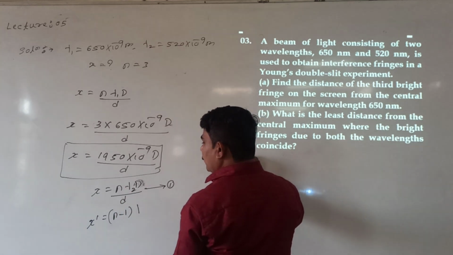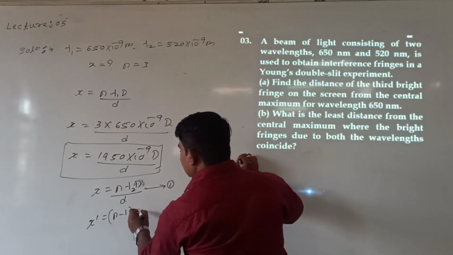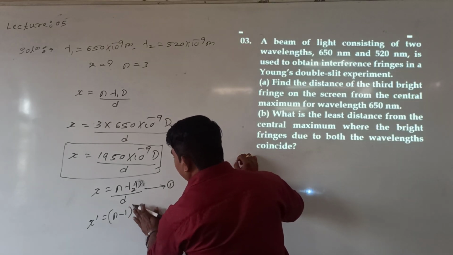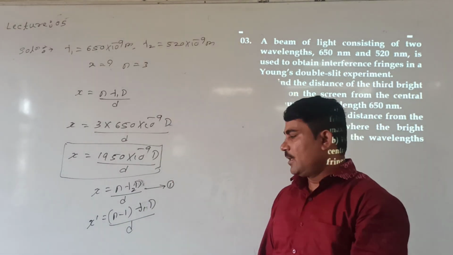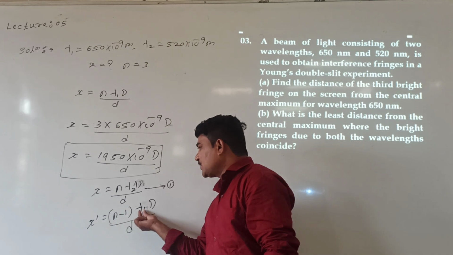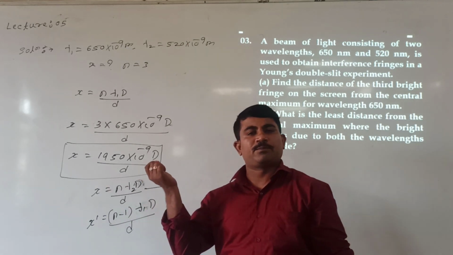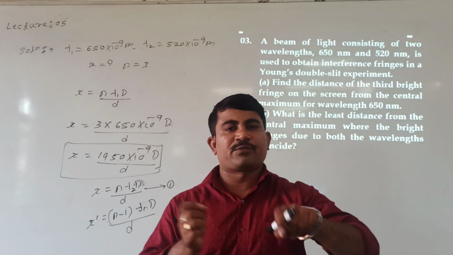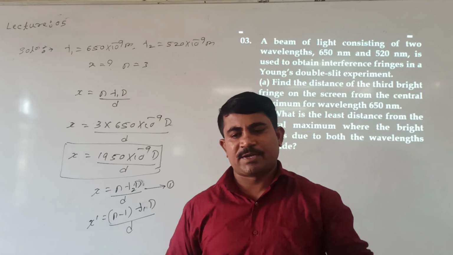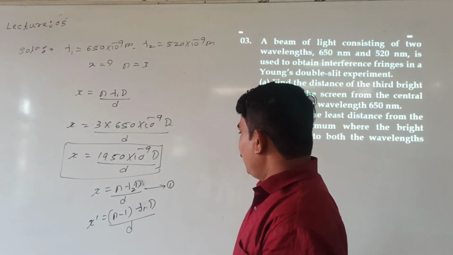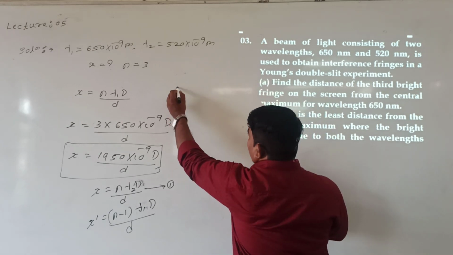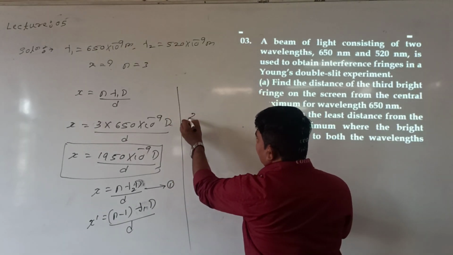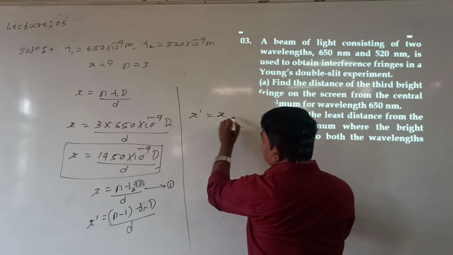And x dash is equal to where they coincide? It coincides exactly at lambda 1 capital D divided by small d. At this fringe, both rays with different wavelengths can coincide. That distance we need. See here, from this what do you obtain? If they coincide, directly I can take that both wavelengths are coinciding, meaning here x dash must be equal to x value.